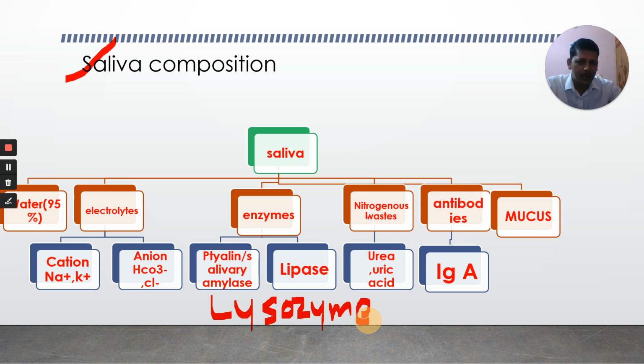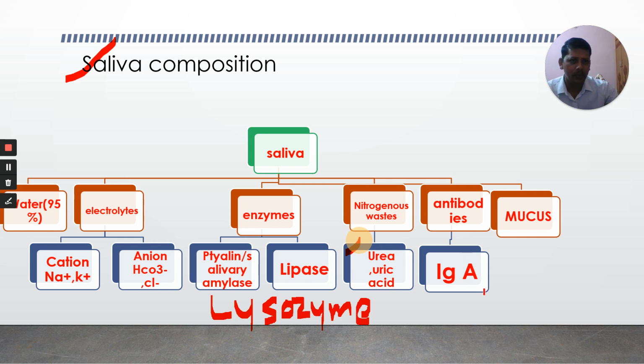Generally, nitrogenous waste minerals are present mainly in our urine. Apart from that, they are also present in other secretions of our body. Saliva also consists of nitrogenous waste minerals. What are they? Urea and uric acid, very important ones. And antibodies are also present.